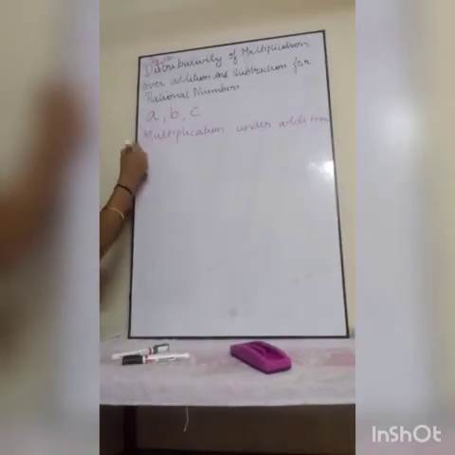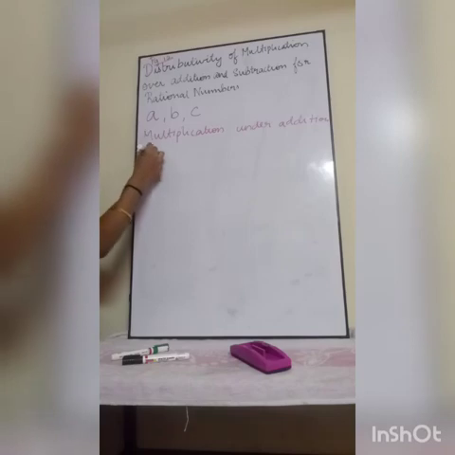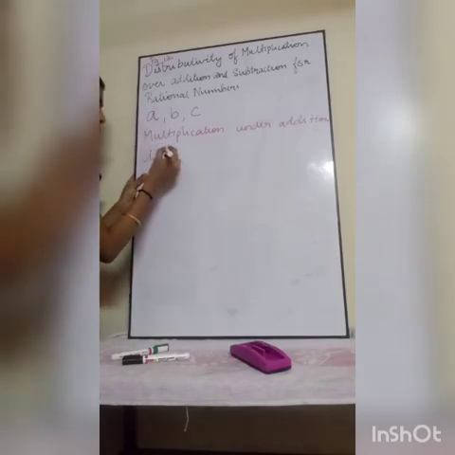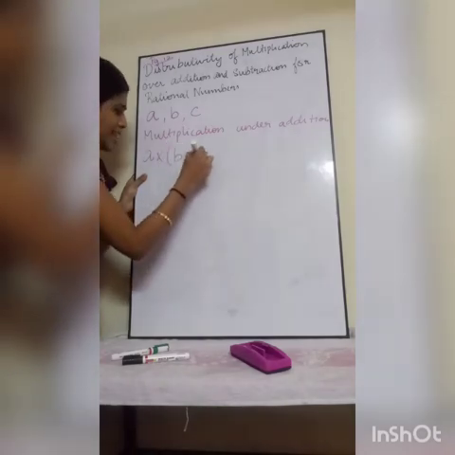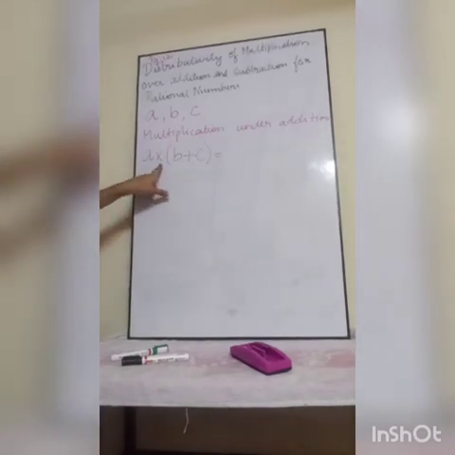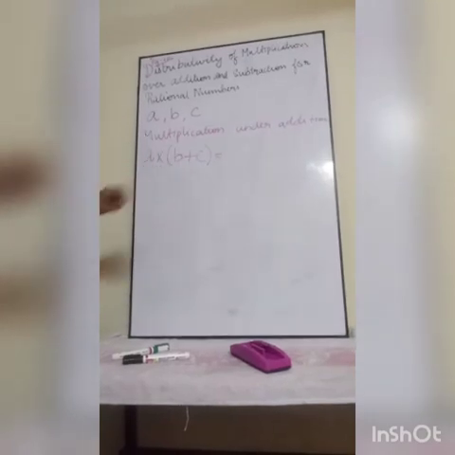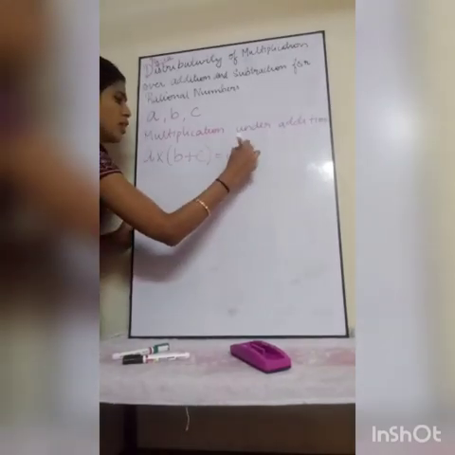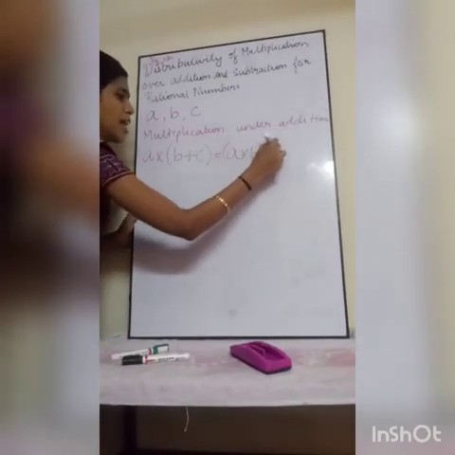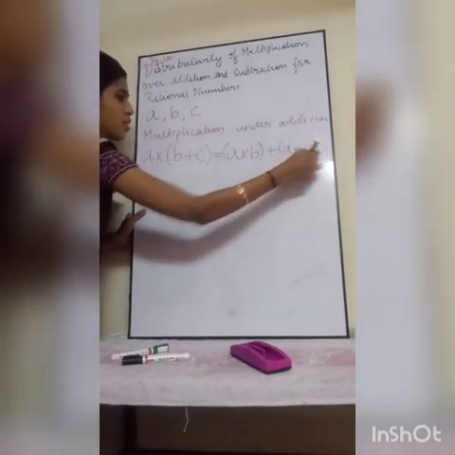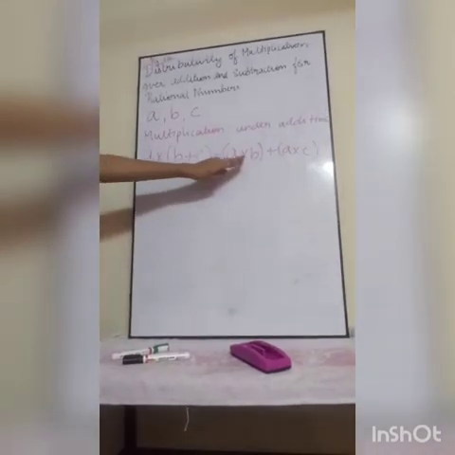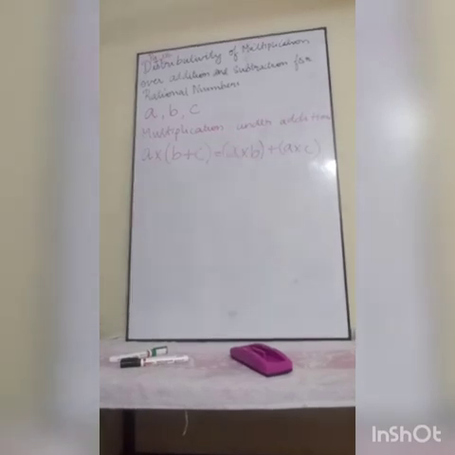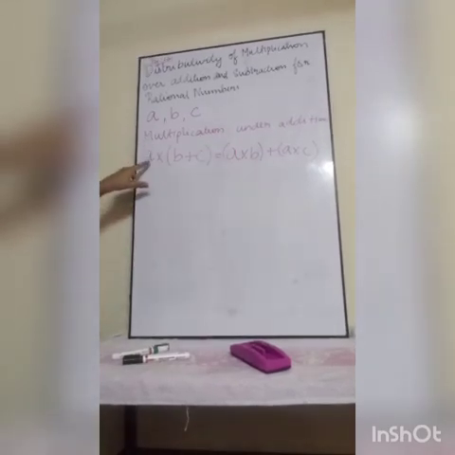So here, multiplication under addition: A into (B plus C) is equal to A into B plus A into C. Understood what the property is? Multiplication under addition for rational numbers. Here we are going to take 3 rational numbers.